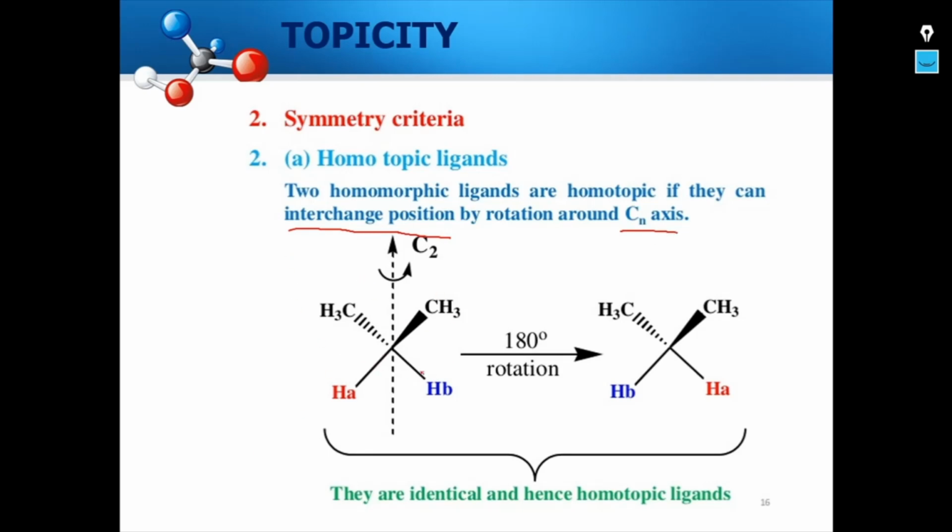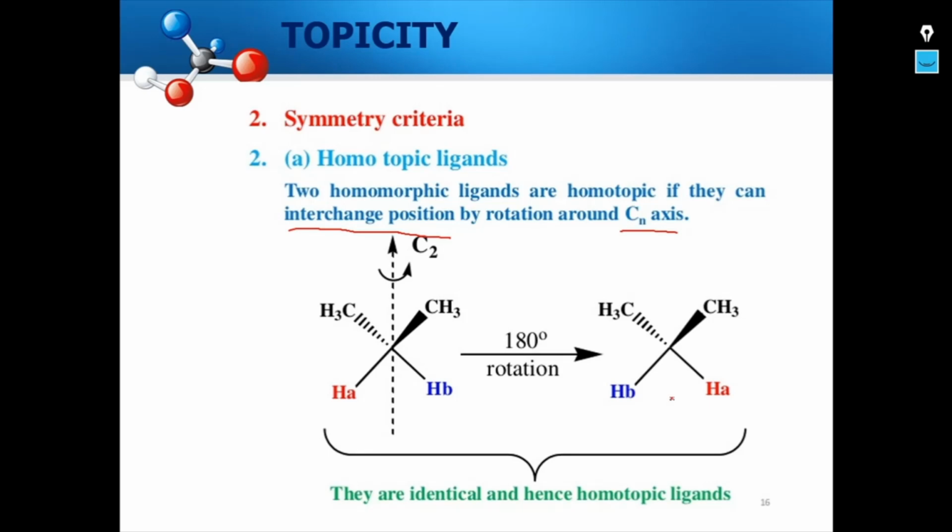Now in this case, we have two hydrogen atoms, and if we perform a 180-degree rotation, then we end up with same atoms and the molecule remains unchanged, and therefore they are identical and hence homotopic ligands.